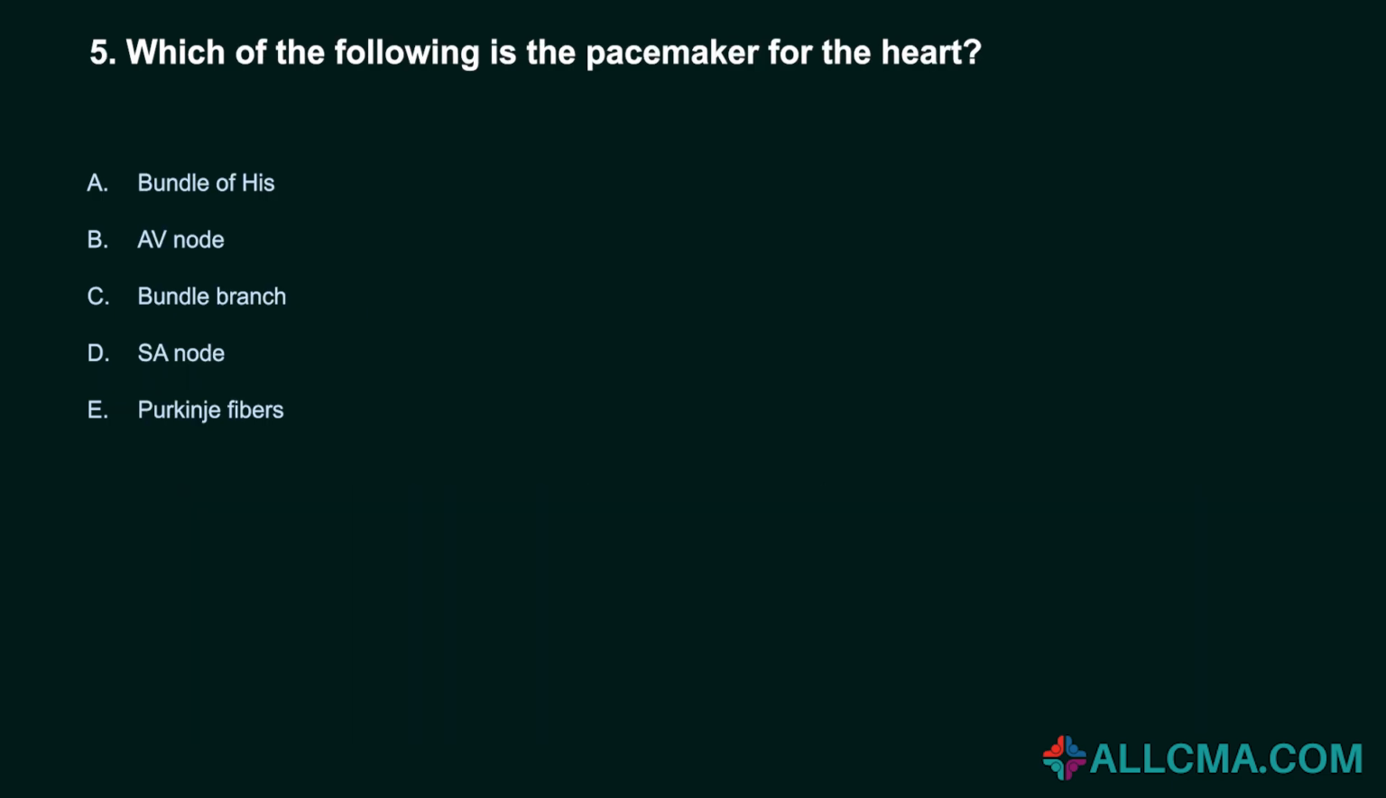5. Which of the following is the pacemaker for the heart? A. Bundle of His. B. AV node. C. Bundle branch. D. SA node. E. Purkinje fibers. Correct answer: D. SA node.